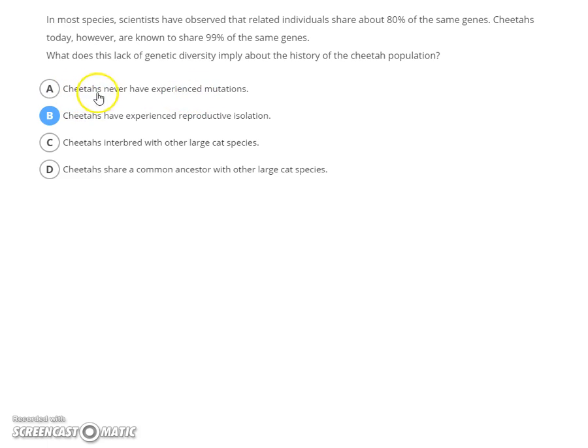Again, this sounds logically like it would be a correct answer, but it is not. That is not what happened to them. They did not interbreed with other large cats, and they do have a common ancestor with other large cats, but that does not explain their very close similarity to each other. Reproductive isolation is the reason. A small group of them were left to reproduce together. That's why they match so closely. Alright, we're going to stop this video with this question.